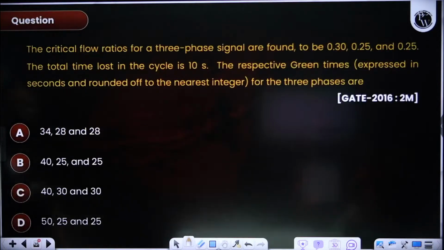Next question, very easy question. I didn't find any tough questions in this Webster signal design. They're very straightforward, easy questions.